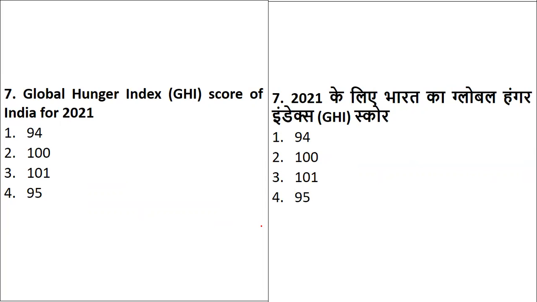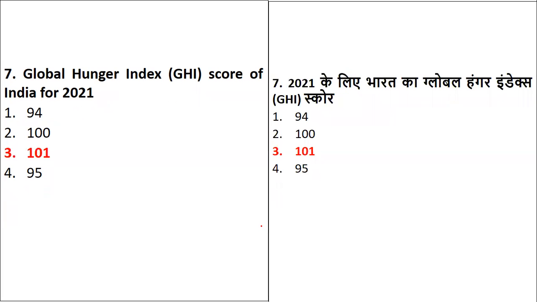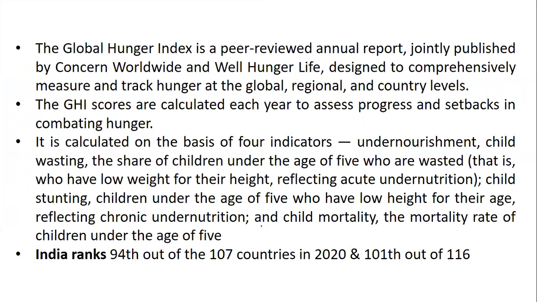As I said, once again I'm repeating, 2022 statistics are not available, so we will stick to the statistics of 2021 only. According to the 2021 statistics, the Global Hunger Index score of India is what? From the given list, 101 is the Global Hunger Index rank, or you can say the score for India. Okay. So let's understand what exactly it is.